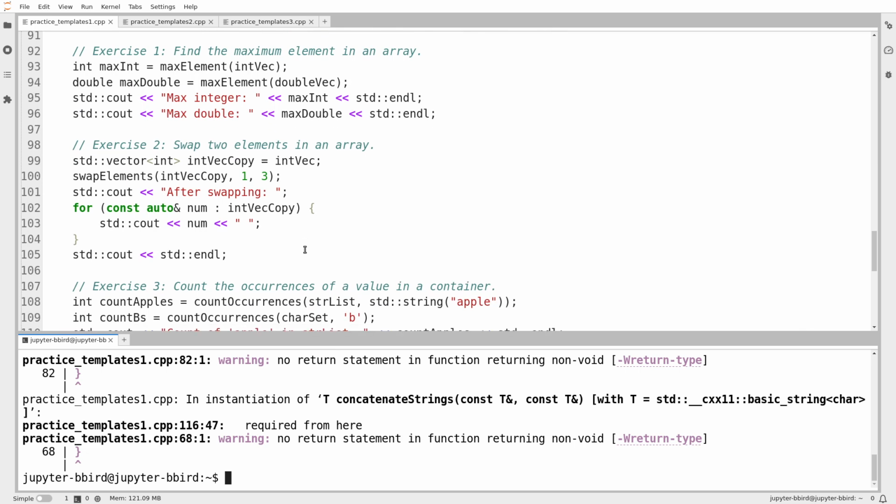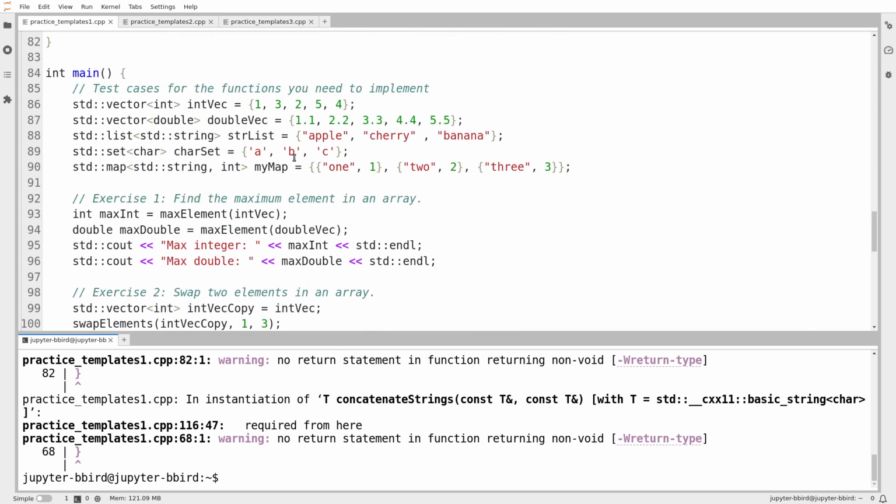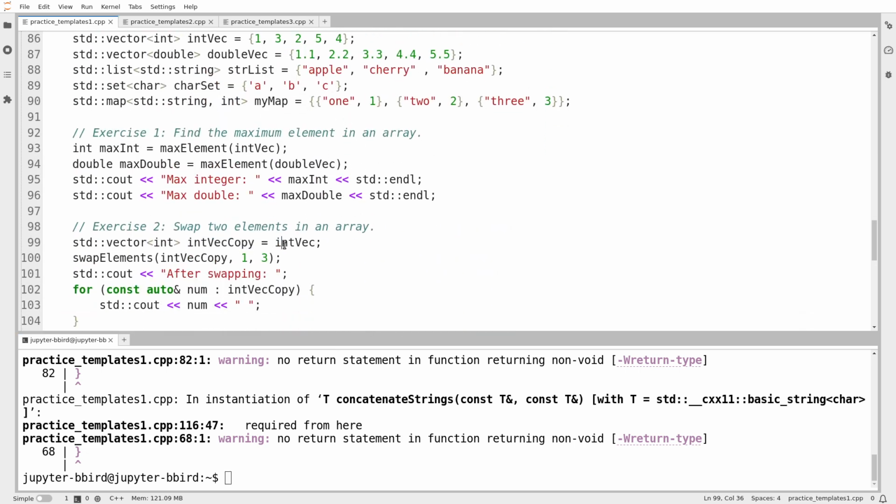Okay, so let's take a look at the test case. The test case is in the vector int_vec. I want to copy, it makes a new vector. So it makes a copy of this vector so that when the manipulation happens, it doesn't percolate through to the rest of the code. I want to copy swap index 1 and index 3. That would be the 3 and the 5. So I expect it to be 1, 5, 2, 3, 4, if I'm reading this correctly.